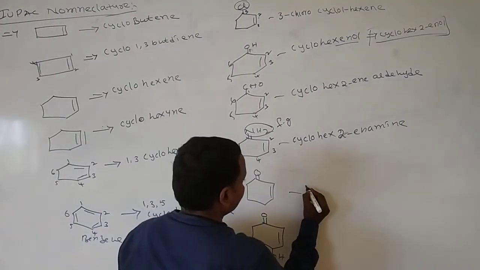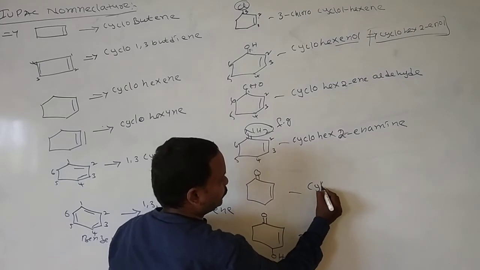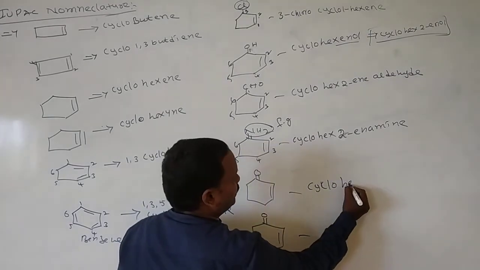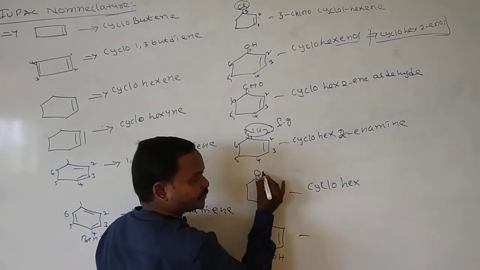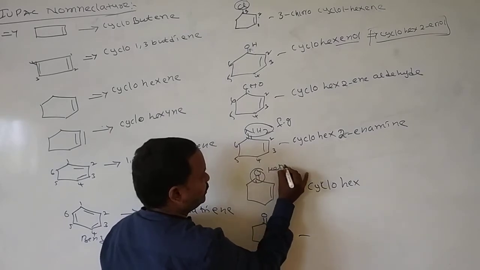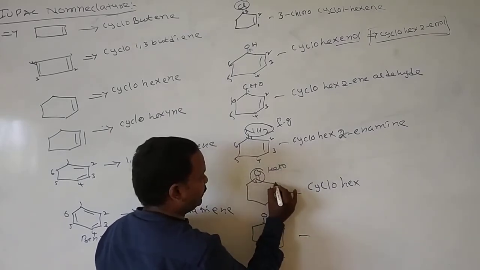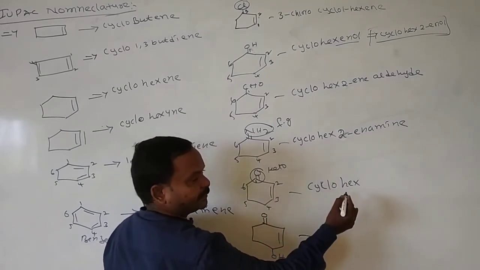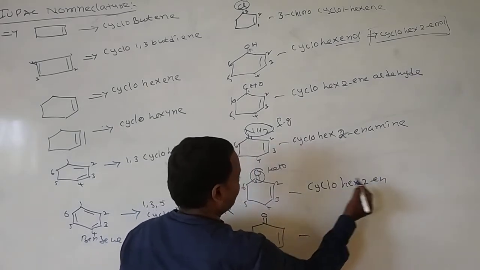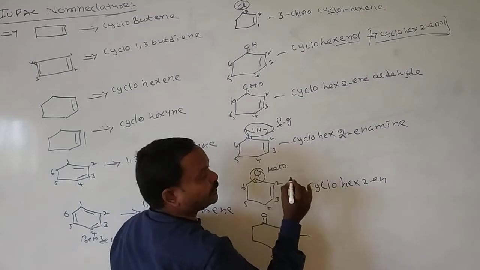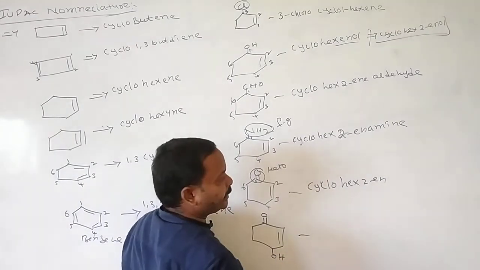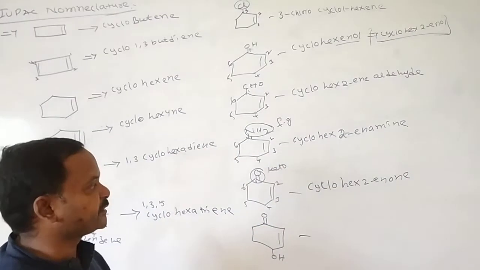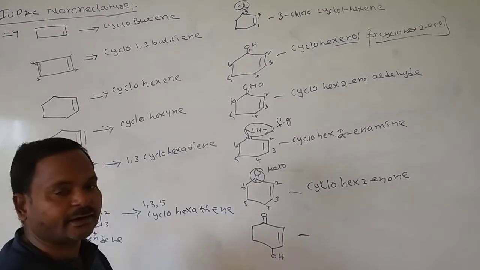Okay, here only 6 carbon atoms are there, so write cyclo. How many carbons are there? 6. Write cyclohex. Give the number. This is the functional group, the keto functional group. Give the numbers 1, 2, 3, 4, 5, 6. Cyclohex, 2-ene, and here the keto functional group is there, we use one. Cyclohexenone. Start with the ketone also. Cyclohex-2-enone.